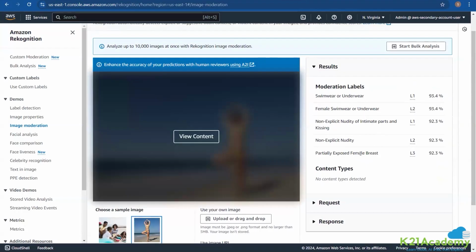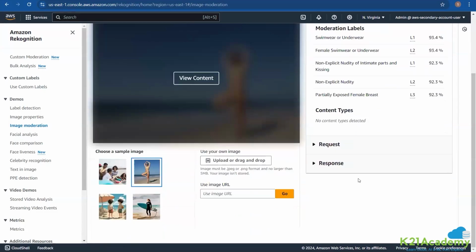So team, I hope you have got the idea that image moderation will help you in that regard in order to identify offensive or explicit content, if any.